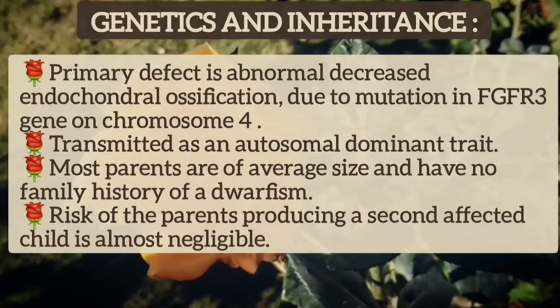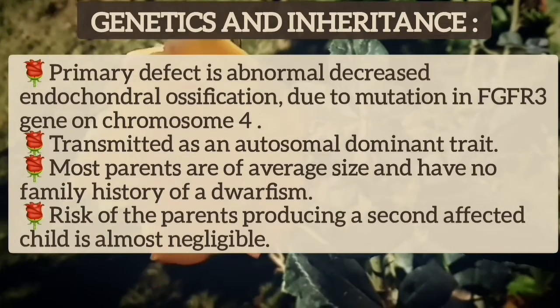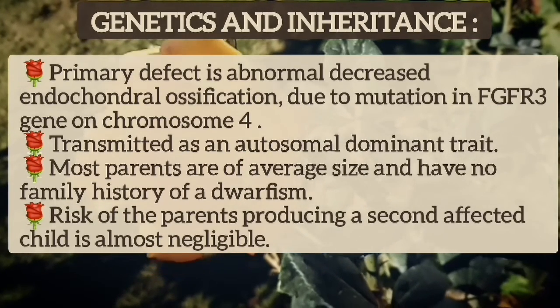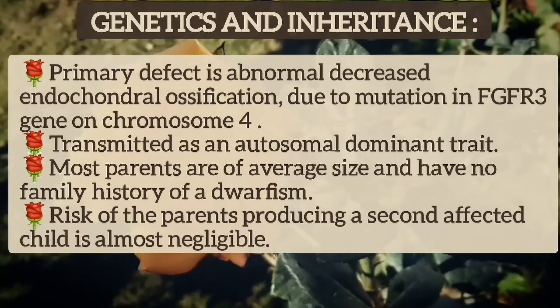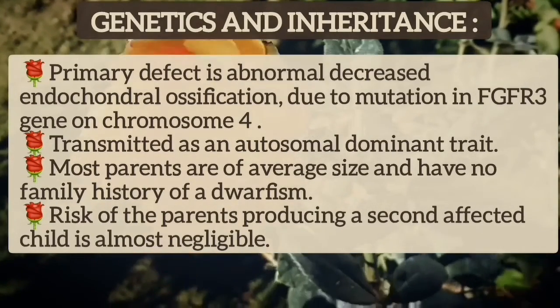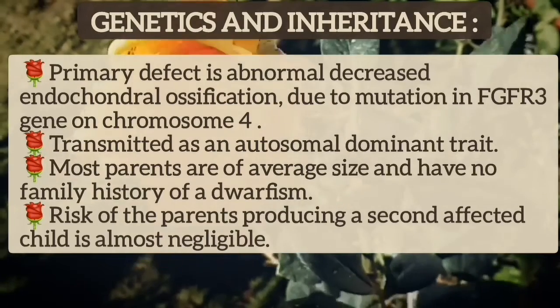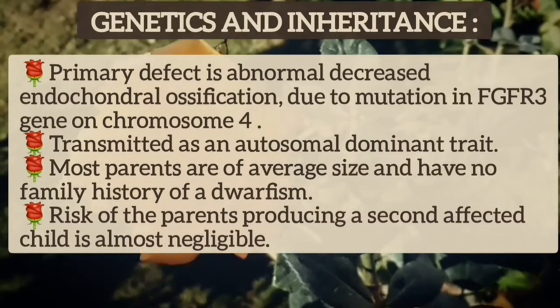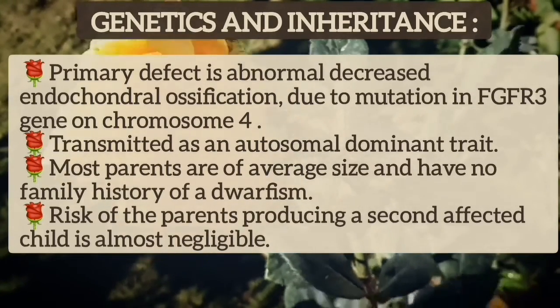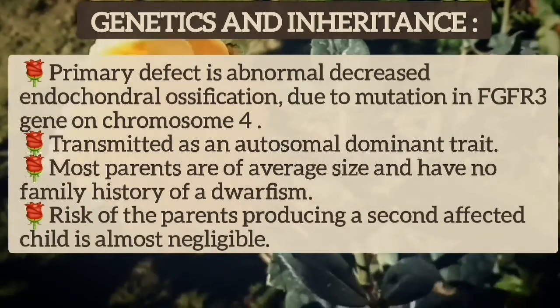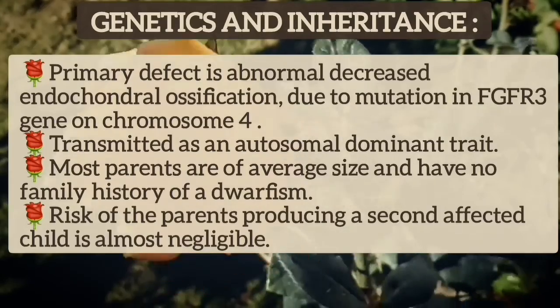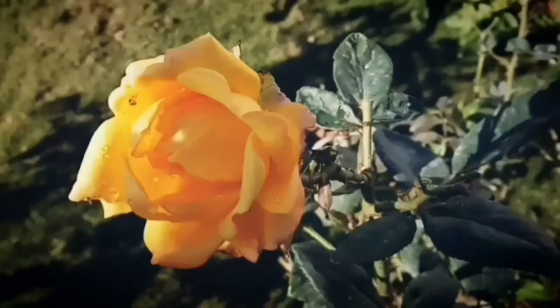Genetics and inheritance of achondroplasia. The primary defect is abnormally decreased endochondral ossification due to a mutation in the fibroblast growth factor receptor 3 gene on chromosome 4. It is transmitted as an autosomal dominant trait. Most parents are of average size and have no family history of dwarfism. The risk of the parents producing a second affected child is almost negligible.